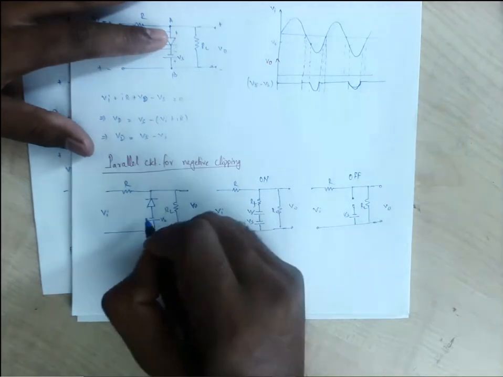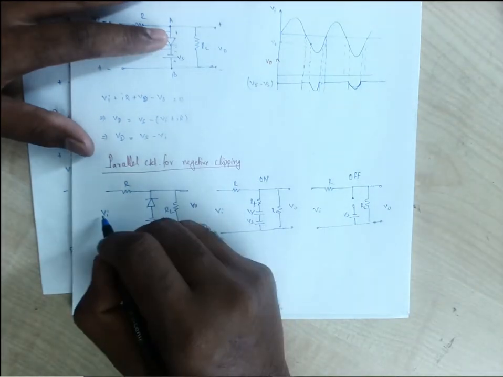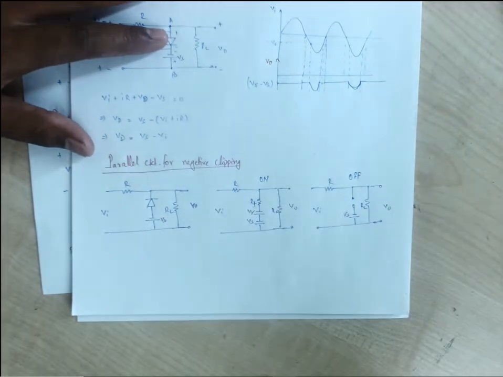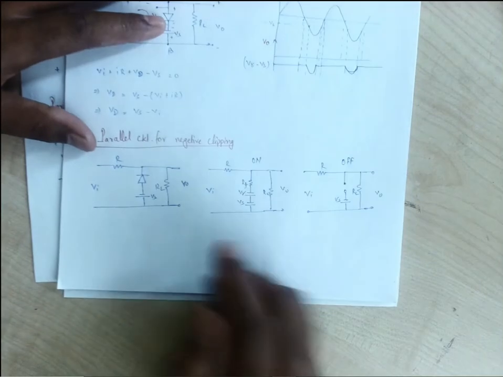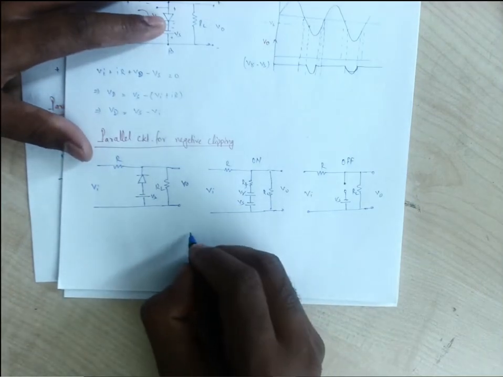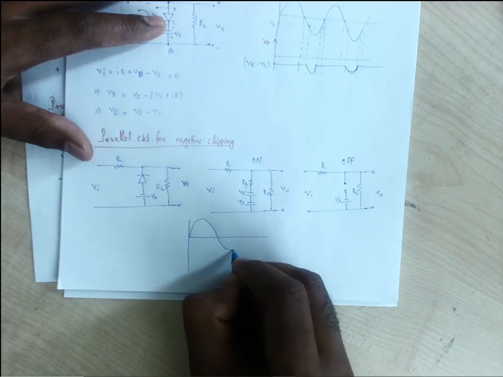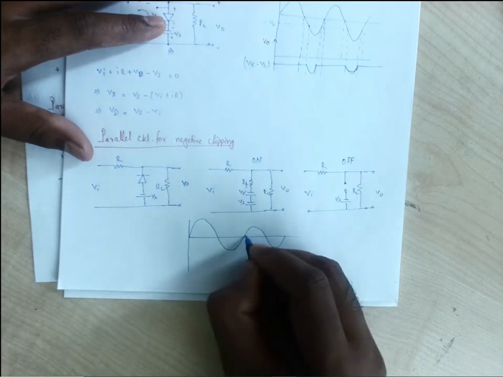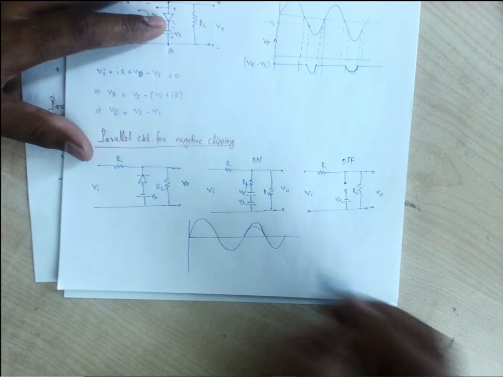So before this Vi, due to this Vs, the output will be the same as the input. If we take this input, let us consider some more, like this.